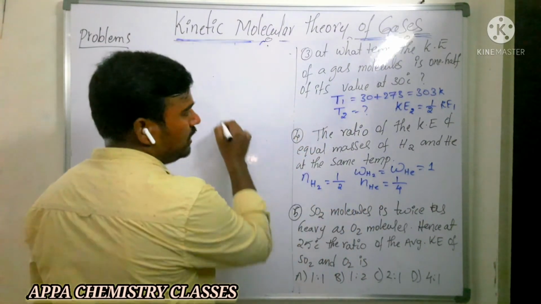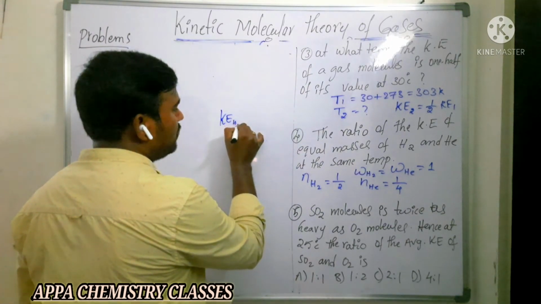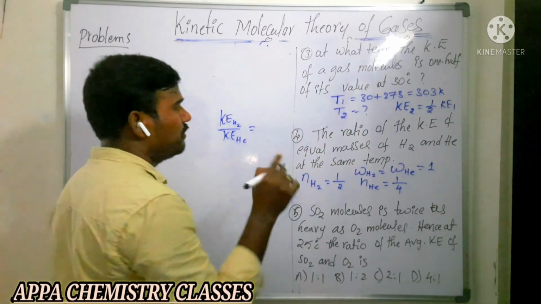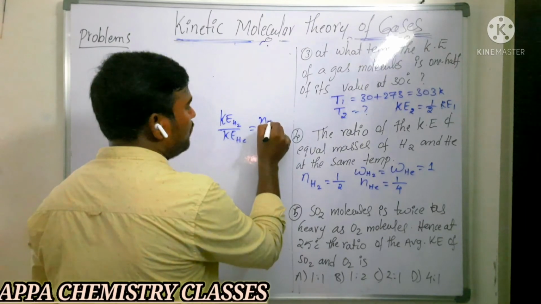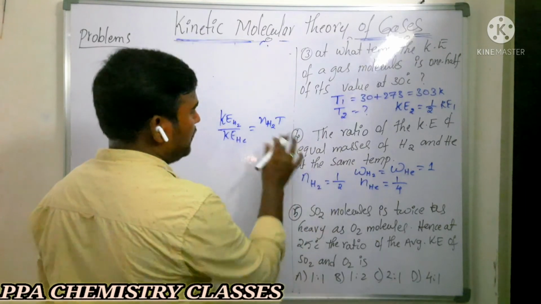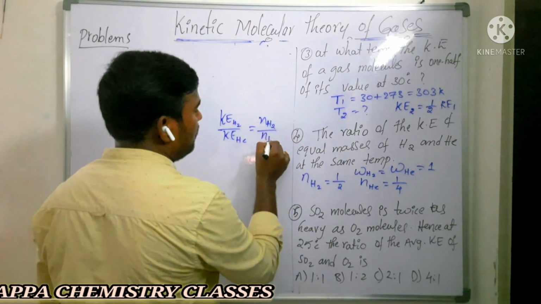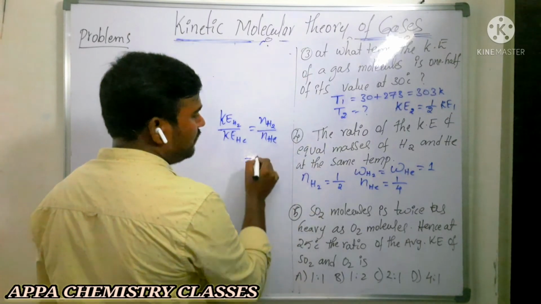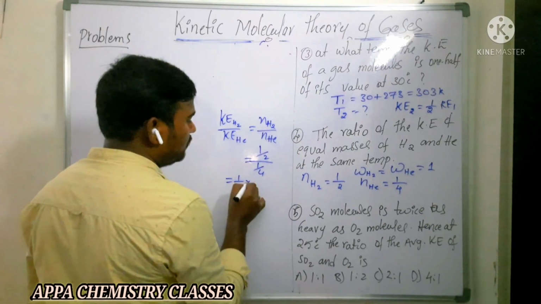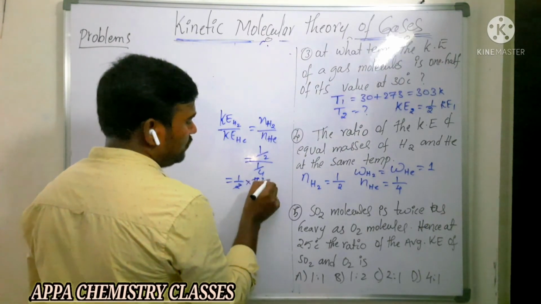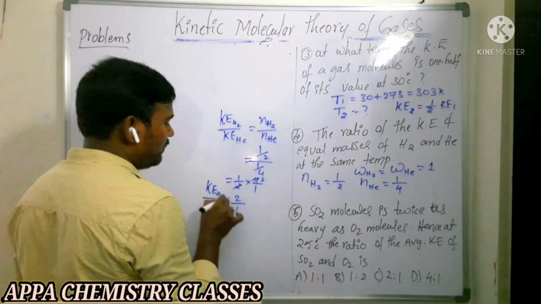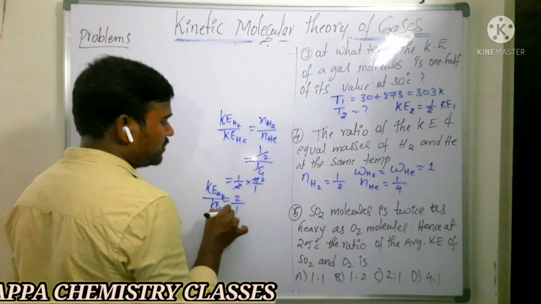Okay? So the ratio of kinetic energy of hydrogen to kinetic energy of helium they are asking. They are not saying the average kinetic energy. They are saying only kinetic energy. At the same temperature, it is the moles ratio. Number of moles of hydrogen is 1 by 2. Number of moles of helium is 1 by 4. That is 1 by 2 into 4 by 1, that is 2 by 1. The ratio of kinetic energy of hydrogen to helium is 2 by 1.